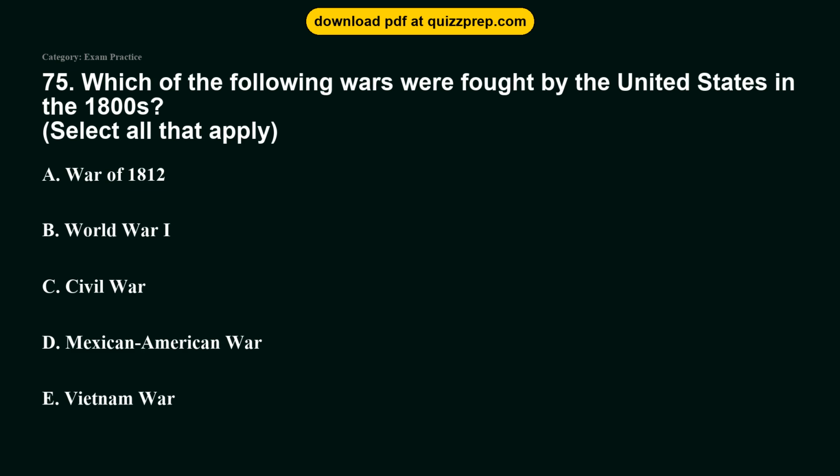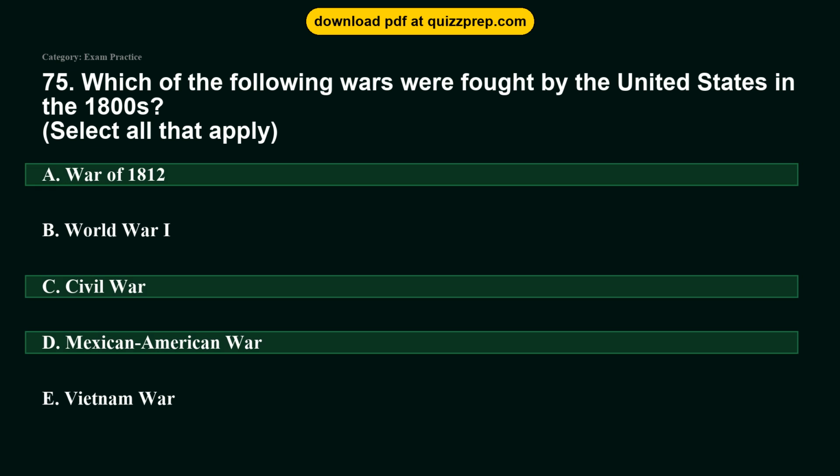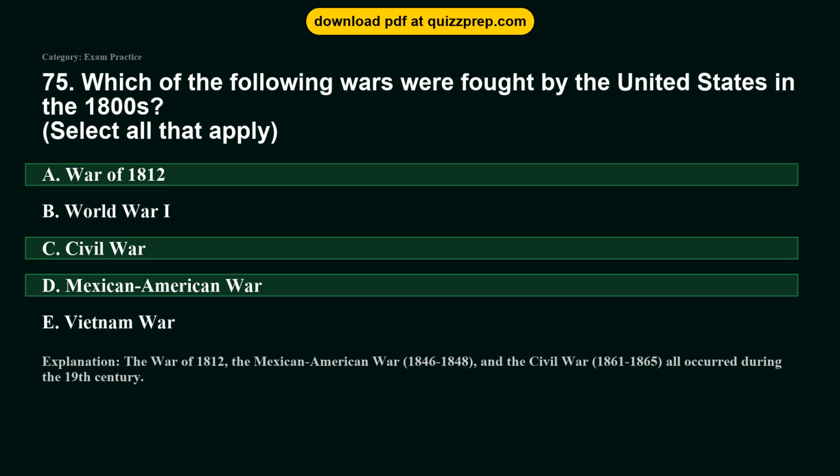Question 75. Which of the following wars were fought by the United States in the 1800s? Option A, War of 1812. Option B, World War I. Option C, Civil War. Option D, Mexican-American War. Option E, Vietnam War. The correct answers are options A, C, and D: War of 1812, Civil War, Mexican-American War. The War of 1812, the Mexican-American War, 1846 to 1848, and the Civil War, 1861 to 1865, all occurred during the 19th century.